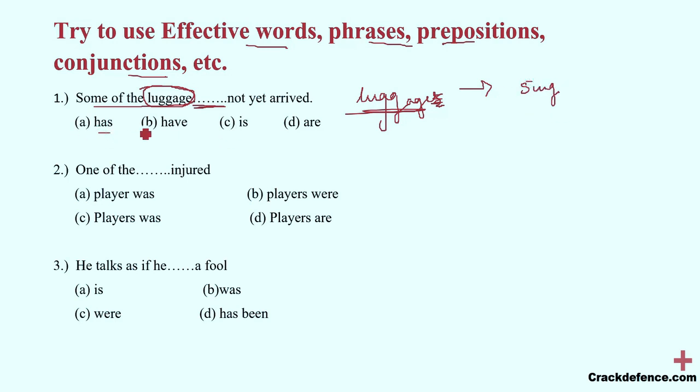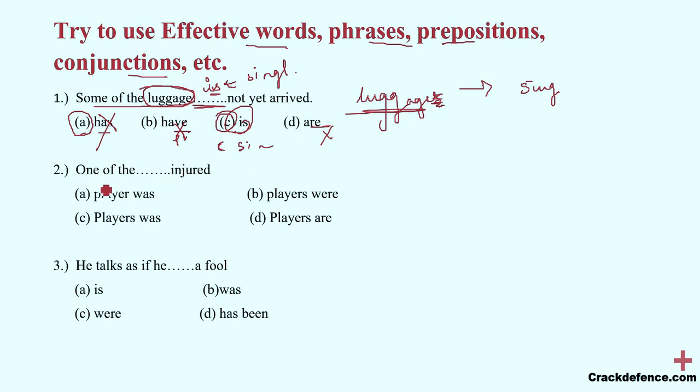Now here, has is past tense. Okay, have is plural form, is is present singular form, and are is plural form. So these two get omitted. Now we have to omit one option from A and C. Now, some of the luggages has not arrived. We will omit this option, because the sentence right now is taking place, that is, it is in the present form. So we will use is, because is is a singular verb and it is in present tense. So the right option is option number C.